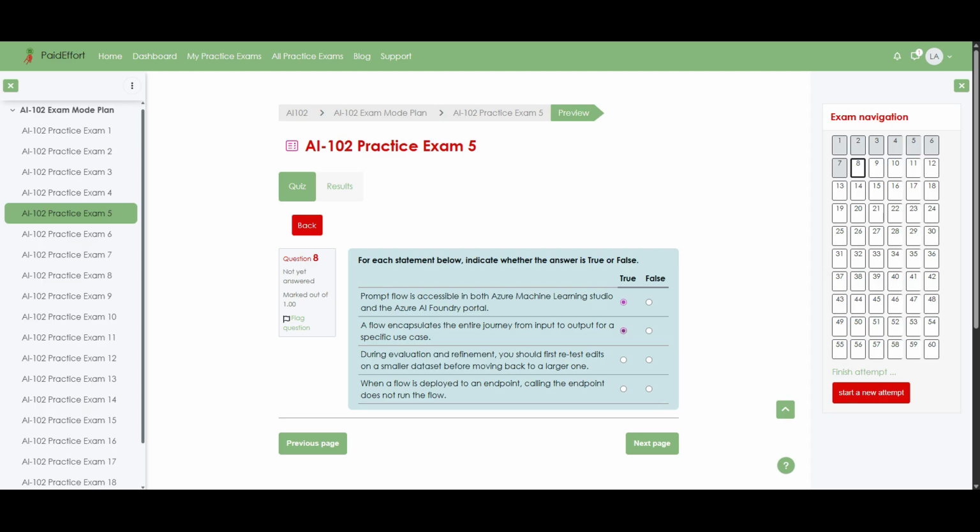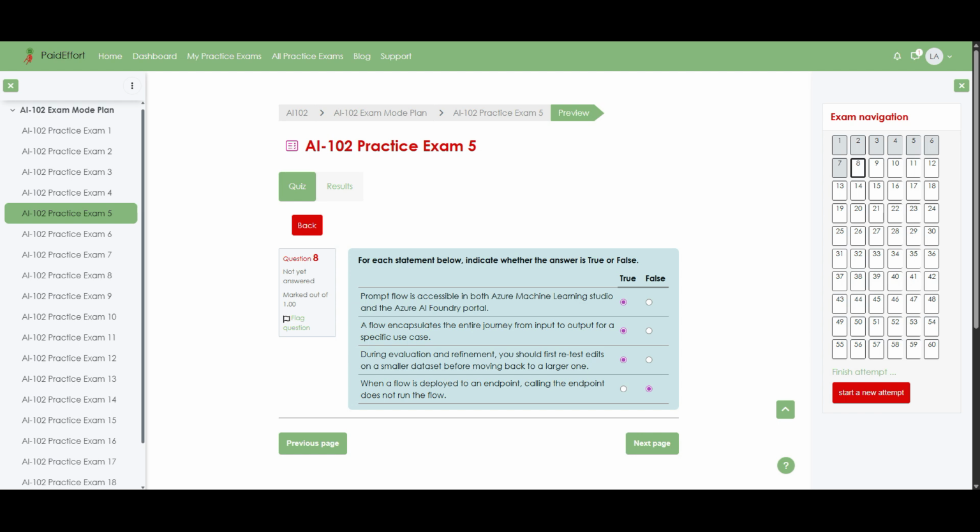Answer: true. During evaluation and refinement, you should first retest edits on a smaller dataset before moving back to a larger one. Answer: true. When a flow is deployed to an endpoint, calling the endpoint does not run the flow. False.